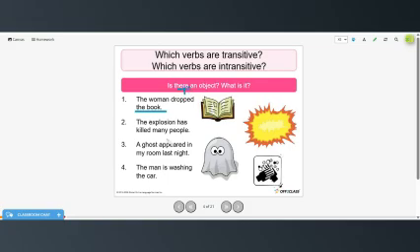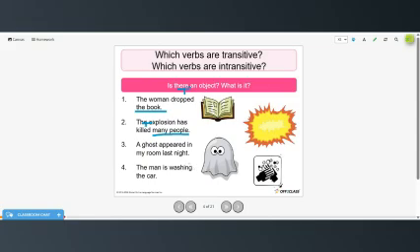The explosion has killed many people. So here, explosion is the subject, has killed, I guess people would be the object. So killed would be transitive, because you could say many people had been killed by the explosion or have been killed by the explosion.